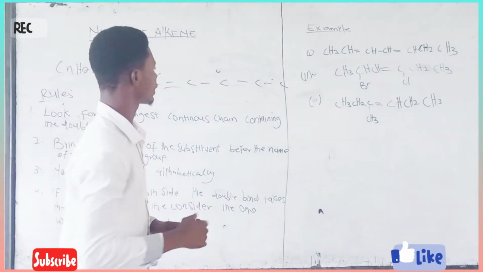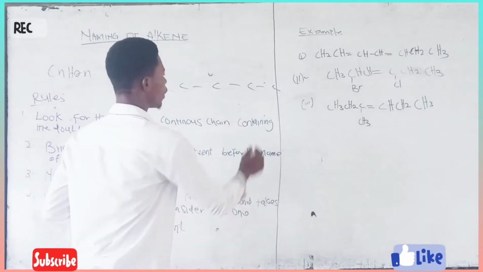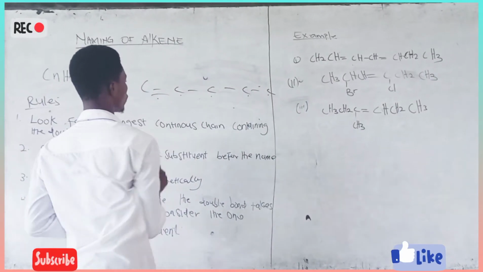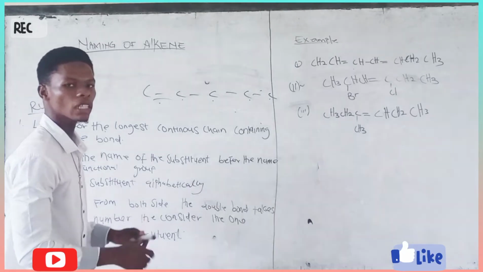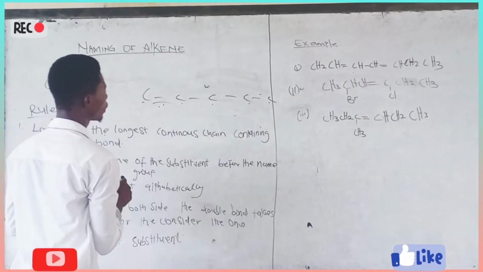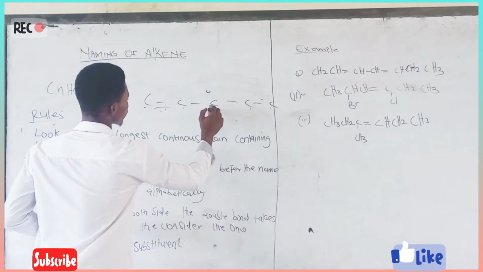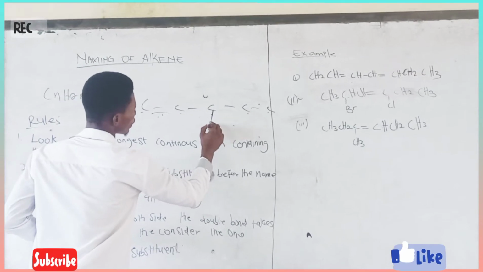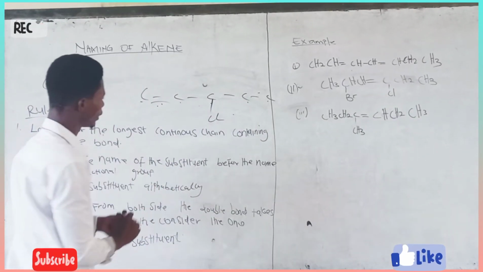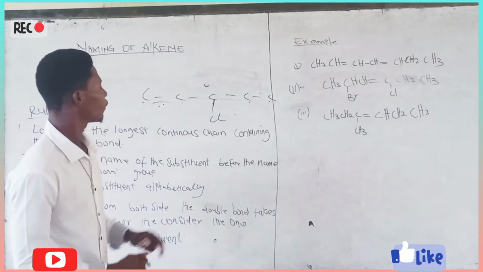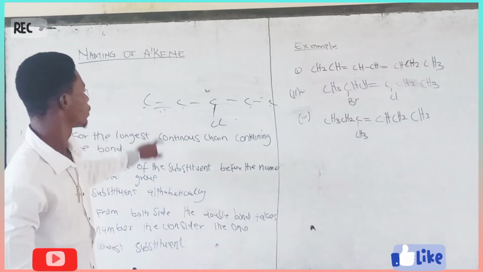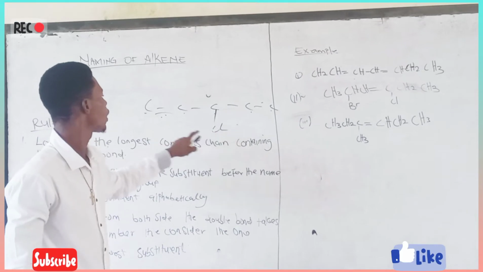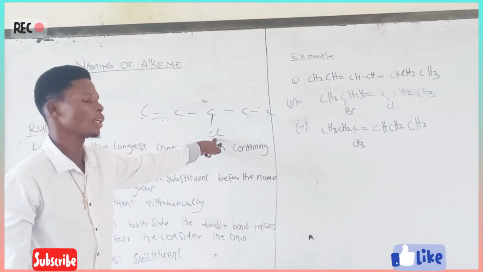You don't have to start counting from this side. Because the double bond is very near to the first carbon, you start counting from this side. So that when there is a substituent here, you start counting from here so that the substituent will be on carbon number 3.